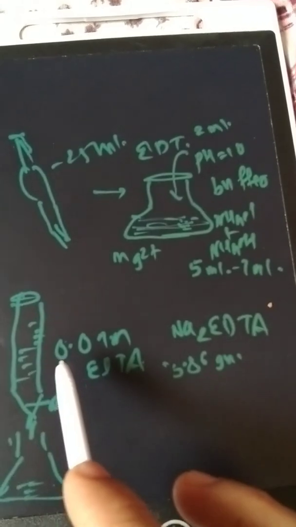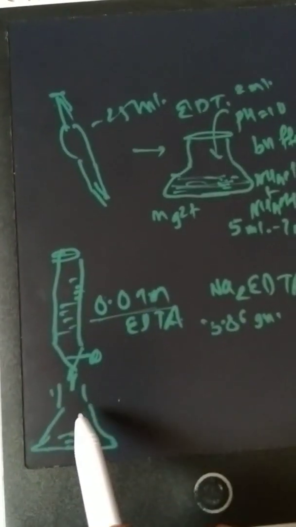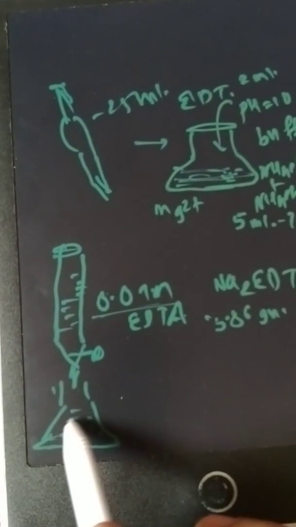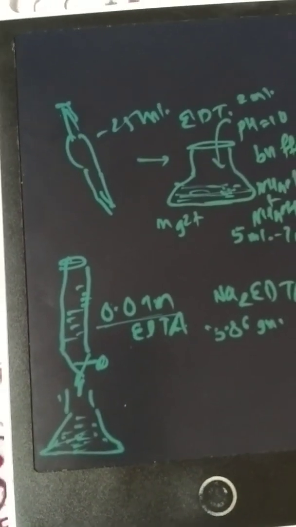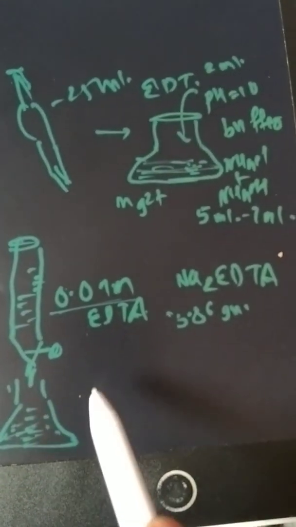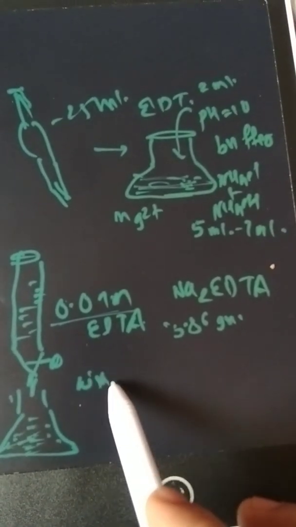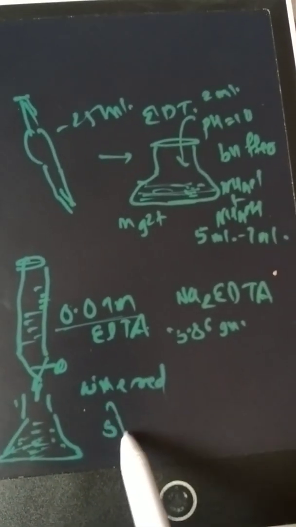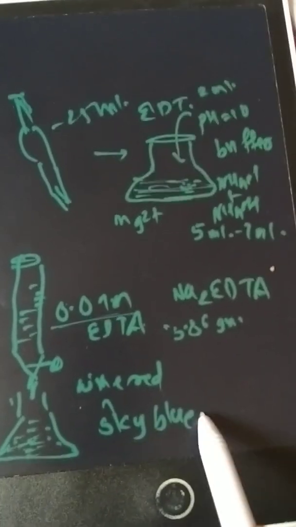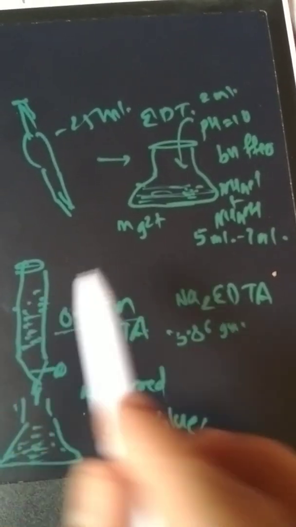That solution is 0.01 molar EDTA solution. It is titrated against the above solution of Mg2 plus from the talcum powder with buffer and Eriochrome Black T. The end point is from wine red to sky blue. Whenever the sky blue solution is obtained, the volume of EDTA is recorded.